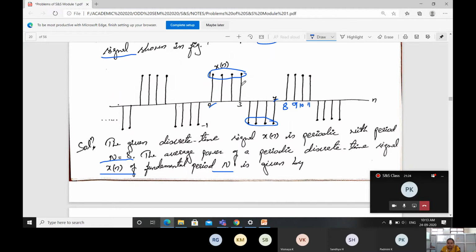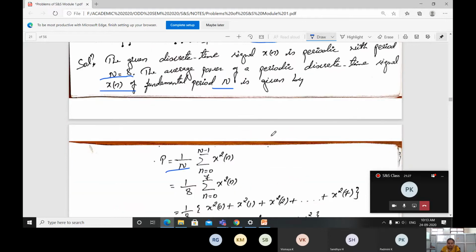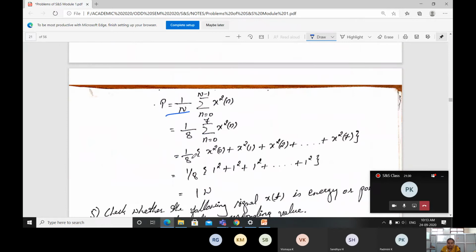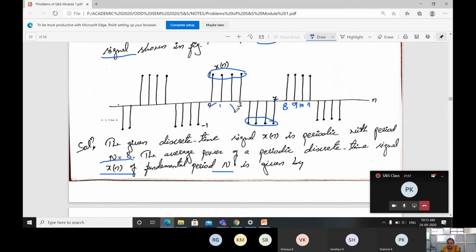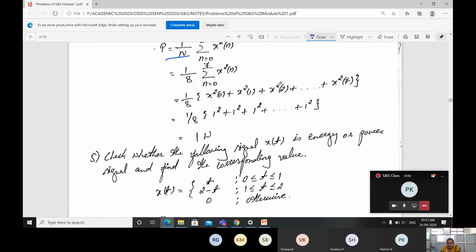Here from 0 to 3 positive 1, from 4 to 7 it is negative values. So what I can write here, if I substitute and expand this equation: x of 0 square, x of 1 square, right, going on up to x square of 7th value, 1 divided by 8. What is x of 0? It is 1. x of 1 is 1. x of 2 is 1. 3 is also 1. 4 is minus 1, because here squaring is there. Minus 1 square is going to be taken as 1 only.